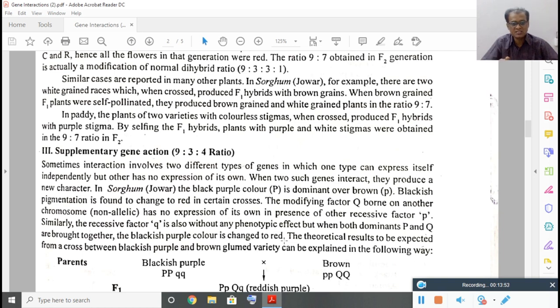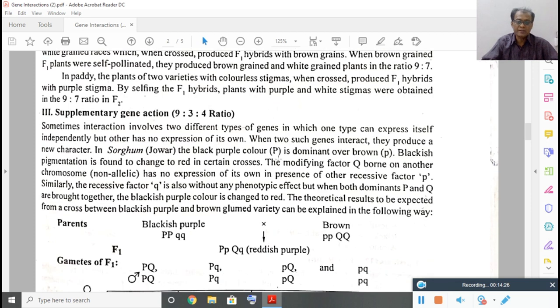So the color of the seeds is determined by two independent genes. They are not present in the homologous chromosome. They are present in non-homologous chromosomes. In other words, they are non-allelic, right? They are different genes but determine one particular character. So the genes P and Q, present in two different chromosomes, meaning non-allelic, bring the character that is the color of the grain.